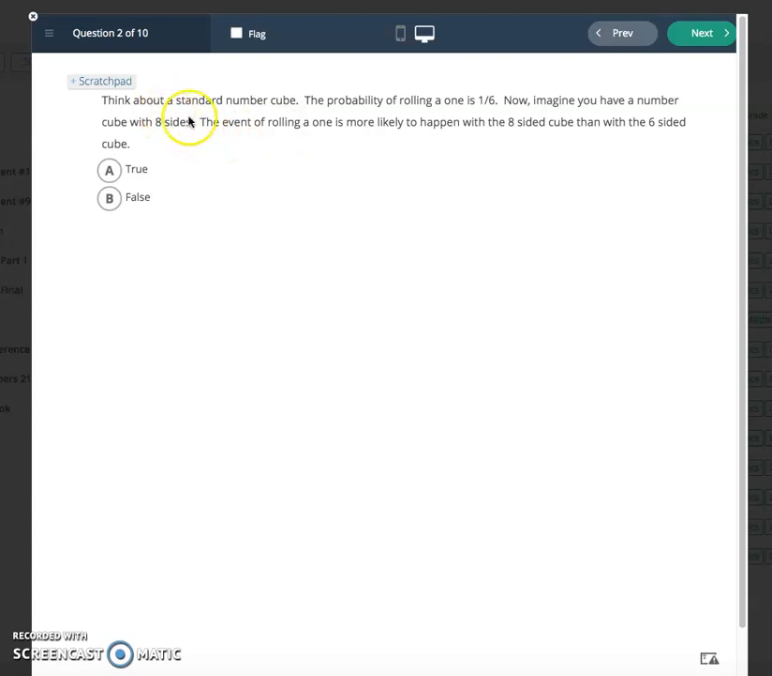Next, think about a standard number cube. The probability of rolling a 1 is 1/6. On a standard number cube, that's got 6 sides. If something has 6 sides, the probability of rolling a 1 is 1/6. Now, if you have an 8-sided cube, with numbers 1 through 8 on there, the probability of rolling a 1 is now 1/8.